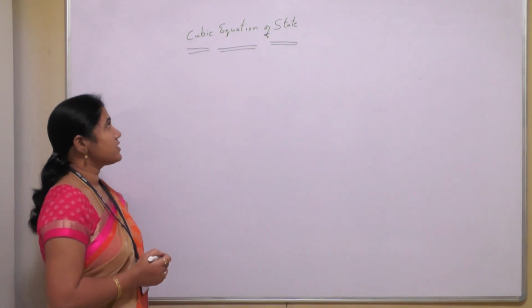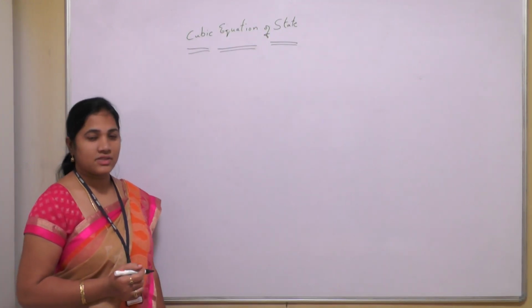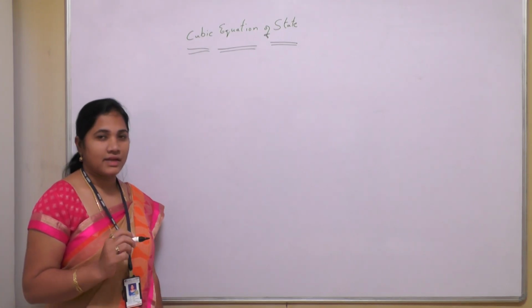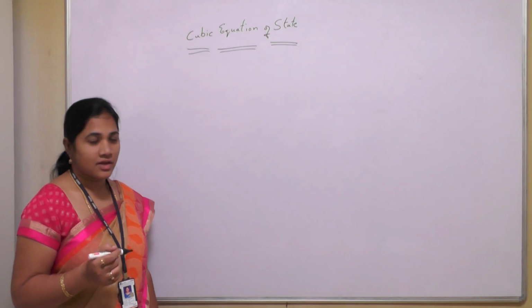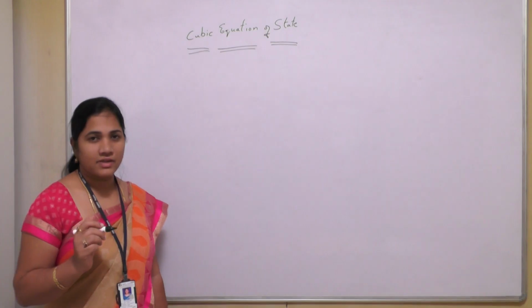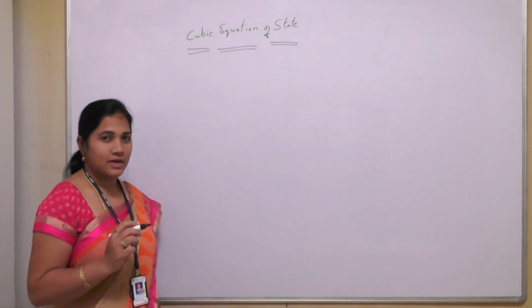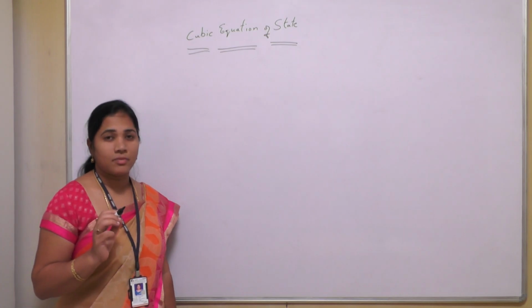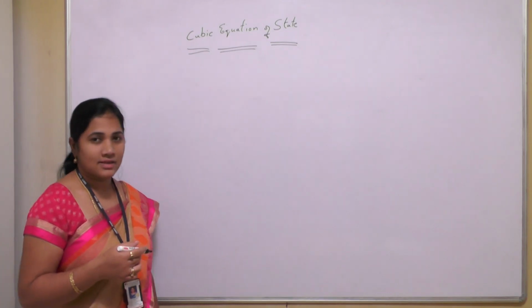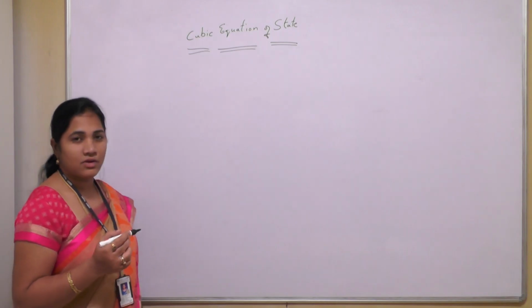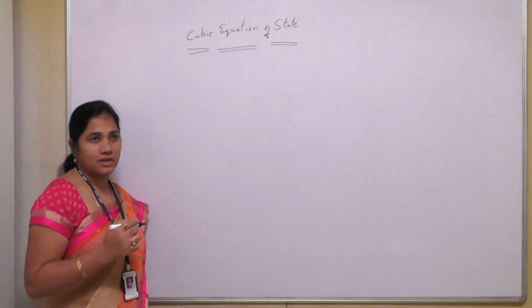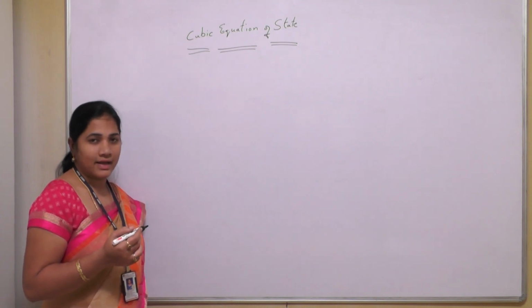Now I'm going to discuss the cubic equation of state. In general, an equation of state means any equation which relates pressure, volume and temperature. The simplest equation of state is the ideal gas equation, PV equals nRT. But that equation is only applicable for gases which obey the ideal gas law, and not all gases are ideal. In chemical industries we deal with real gases.